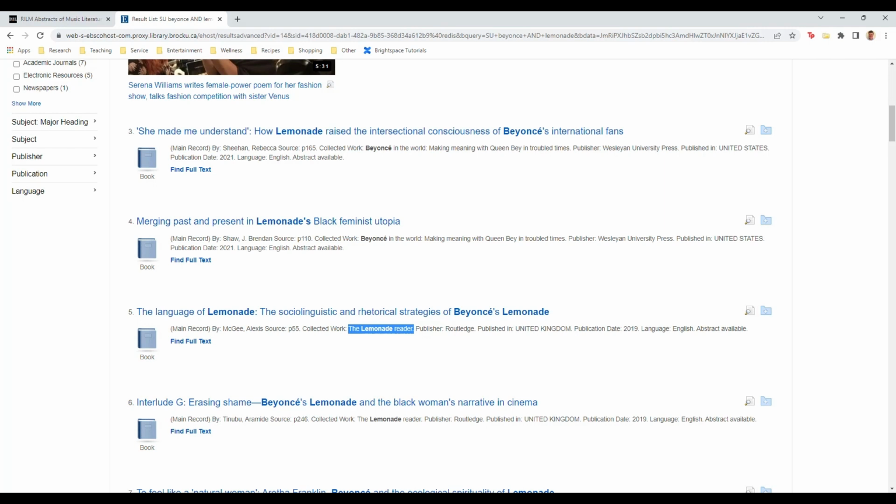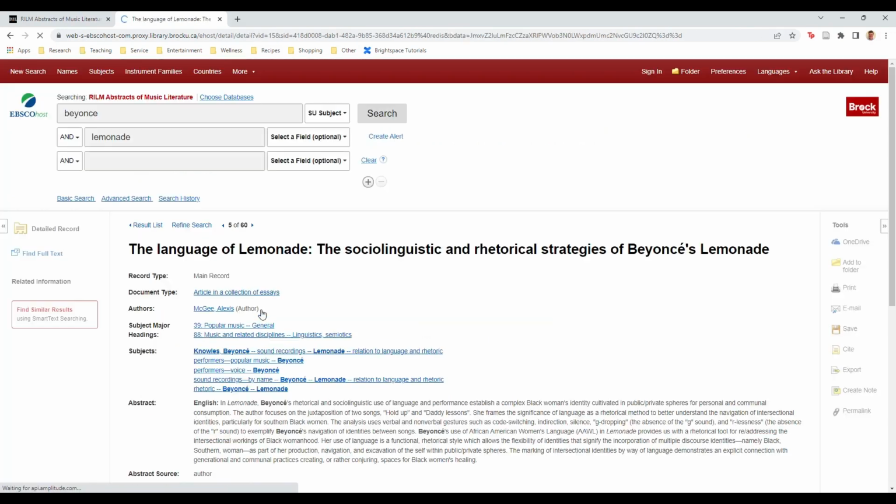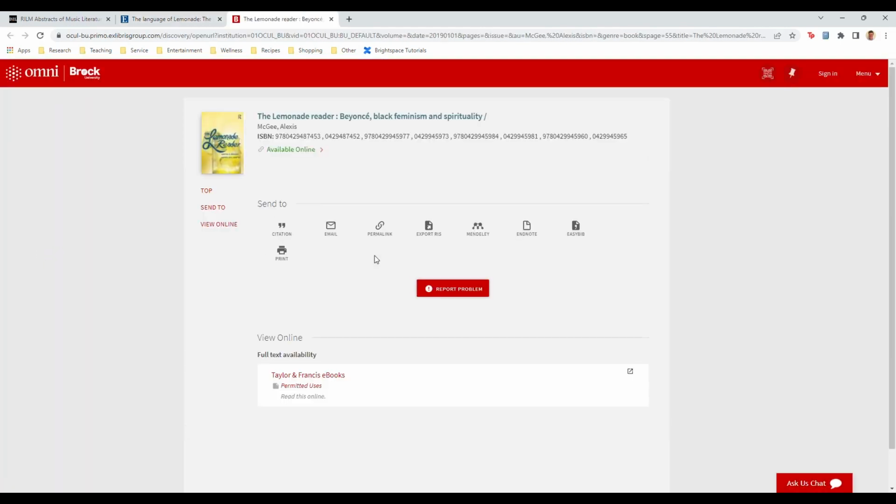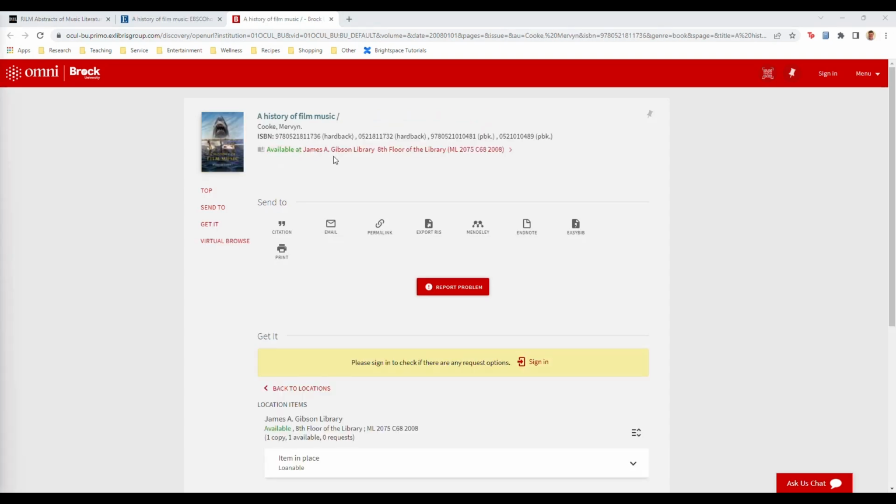Note that not all items you find in RILM are in Brock's collection. It turns out that these two items are in our collection. If you click on one of them and click on Find Full Text on the left, you will go to an item in Brock's library catalog that either says available online or provides a call number for a physical book in the library on the main campus. For books only available in physical form, the entry in Omni will look like this: James A. Gibson Library, 8th floor, and a call number.